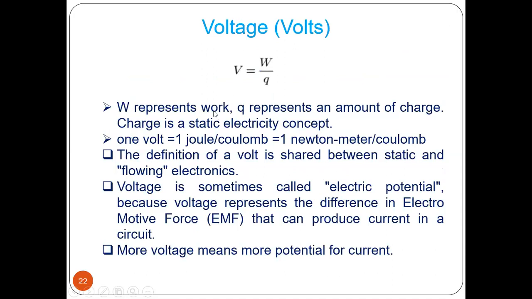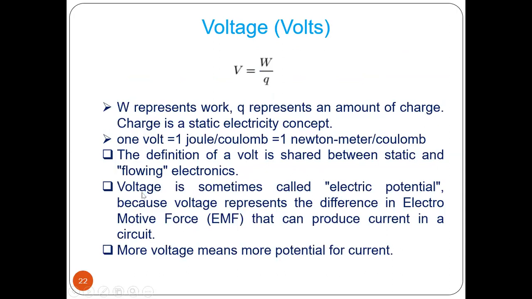So here W is the work, Q is the amount of charge. So 1 volt is equal to 1 joule per coulomb, or 1 Newton meter per coulomb. Okay, joule is also written as Newton meter. So the definition of a voltage is shared between static and flowing electrons.